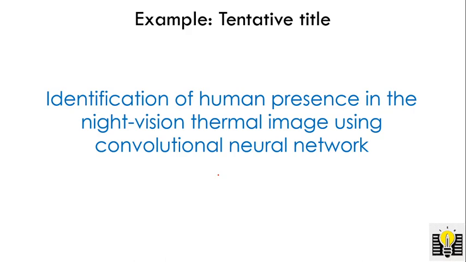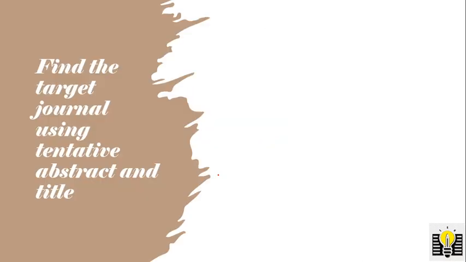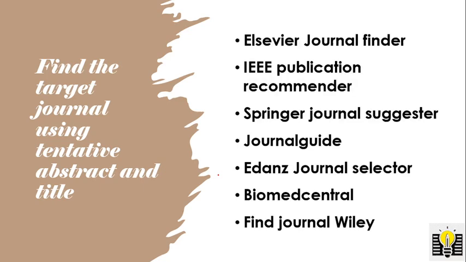So try to compose the detail with all the factors. It should have all the factors, like we already saw the application domain, that is the core area. So it is well and good for understanding from the point of view of readers. So based on this tentative abstract and title, we can find the target journal using the finders.